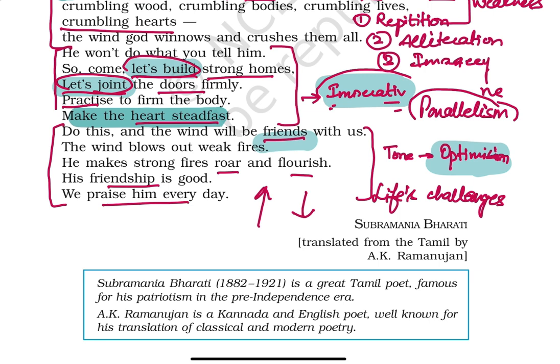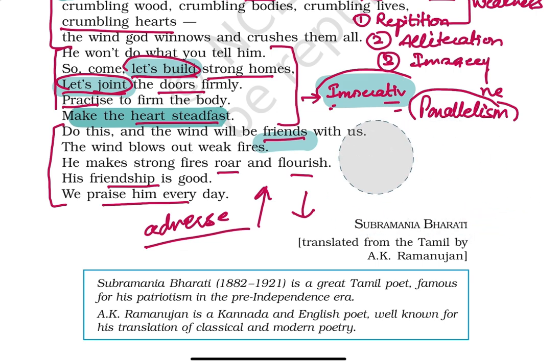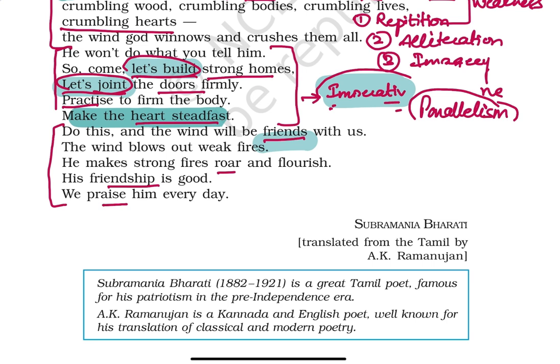So strength is there to be built up inside as well as outside, so that in any kind of adverse situation you just survive and come out as a winner. I hope these lines are totally clear into what has been explained to you right now. Now see, I think we have to finish up the poetic devices as we had done with the previous stanzas. So let's get into the poetic devices of these last lines.